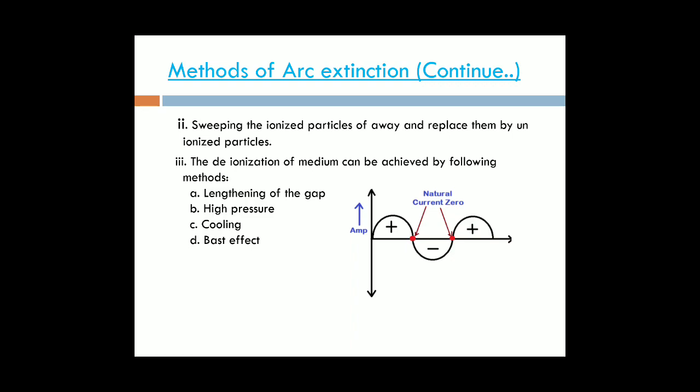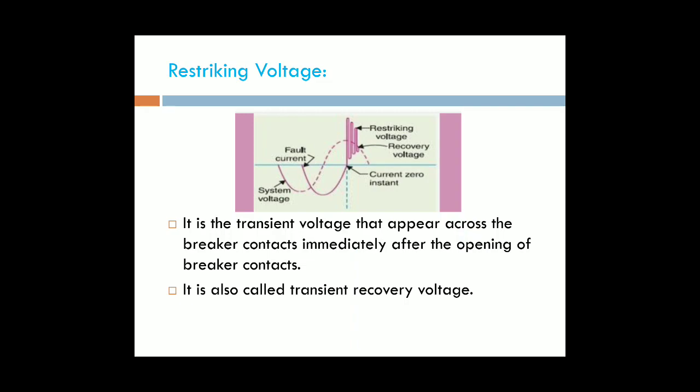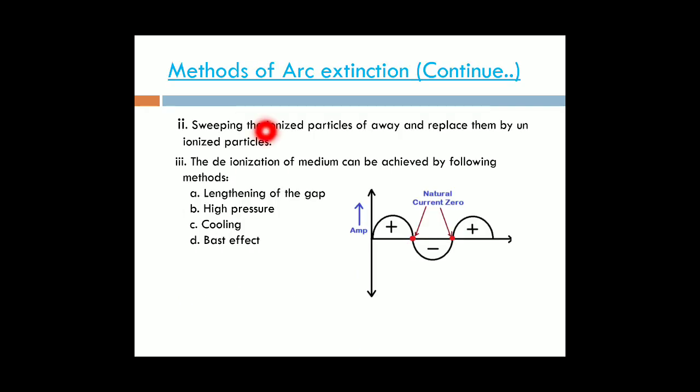In that, first one is the lengthening of the gap. Lengthening of the gap means the gap between the fixed and moving contacts may be increased, then the dielectric strength may be increased. Therefore, arcing time will be reduced due to the replacing of the ionized particles by deionized particles. While increasing the dielectric strength, automatically the ionized particles may be replaced by the deionized particles.